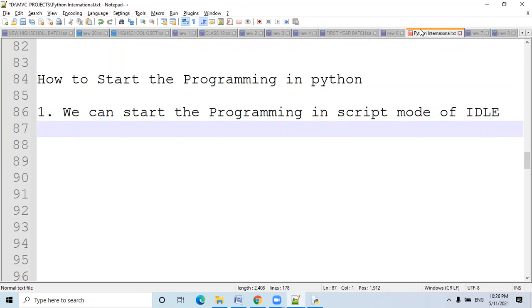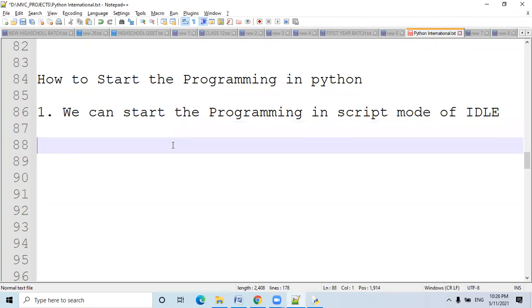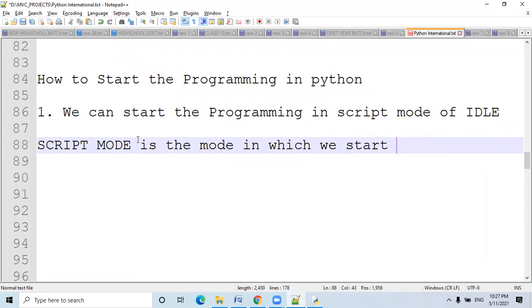This is called typecasting. We have done the typecasting. A string converting into integer is called typecasting. Okay? Or you can also say type conversion. A script mode is a mode in which we start our programming. Script mode is that mode in which we start programming.